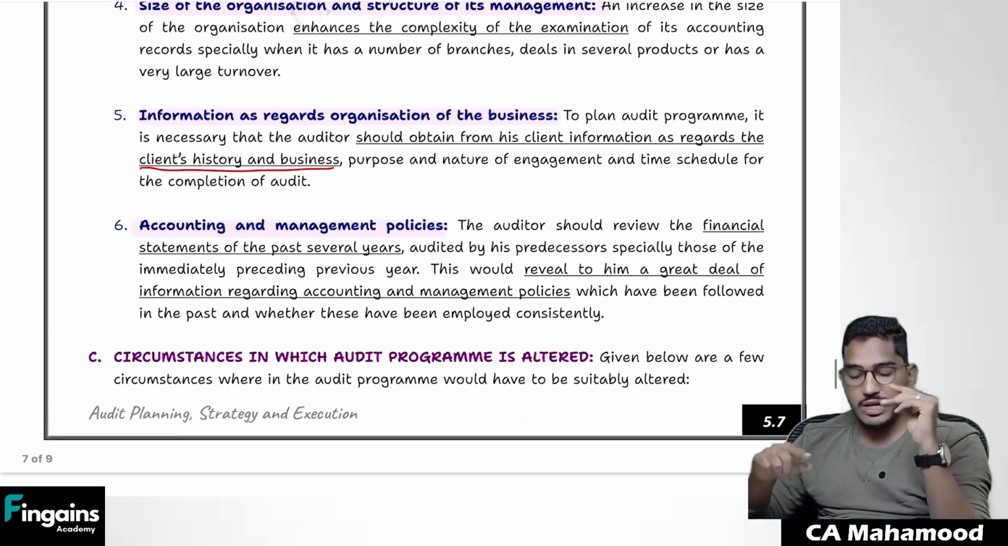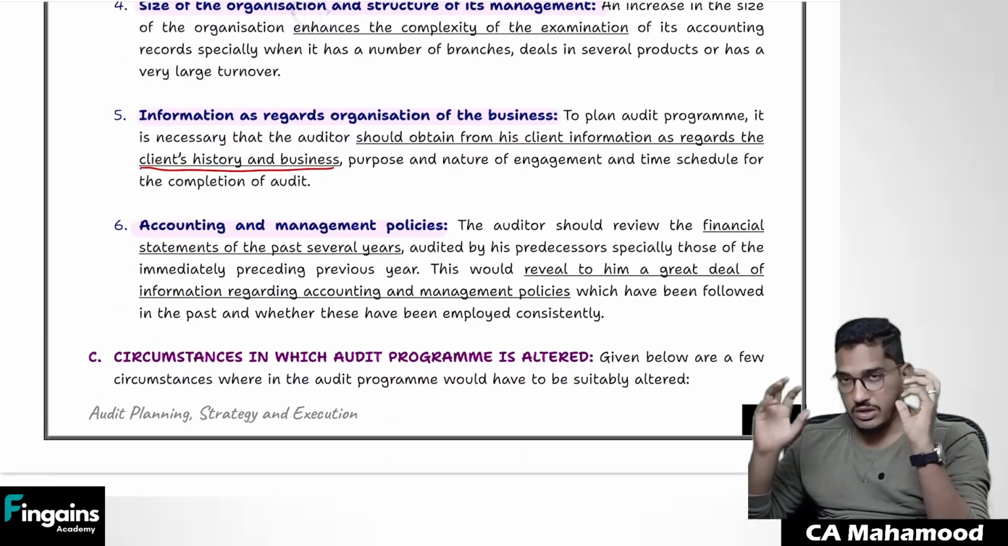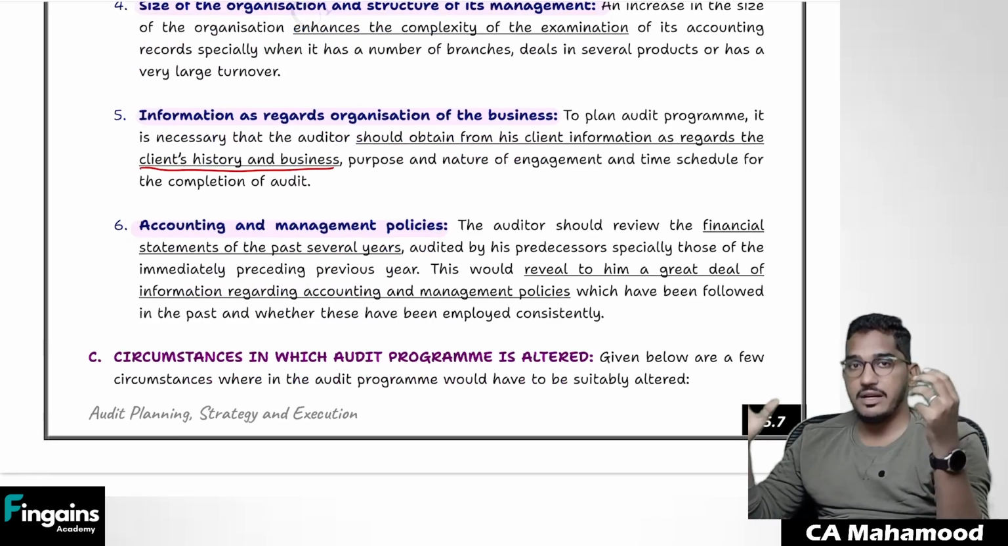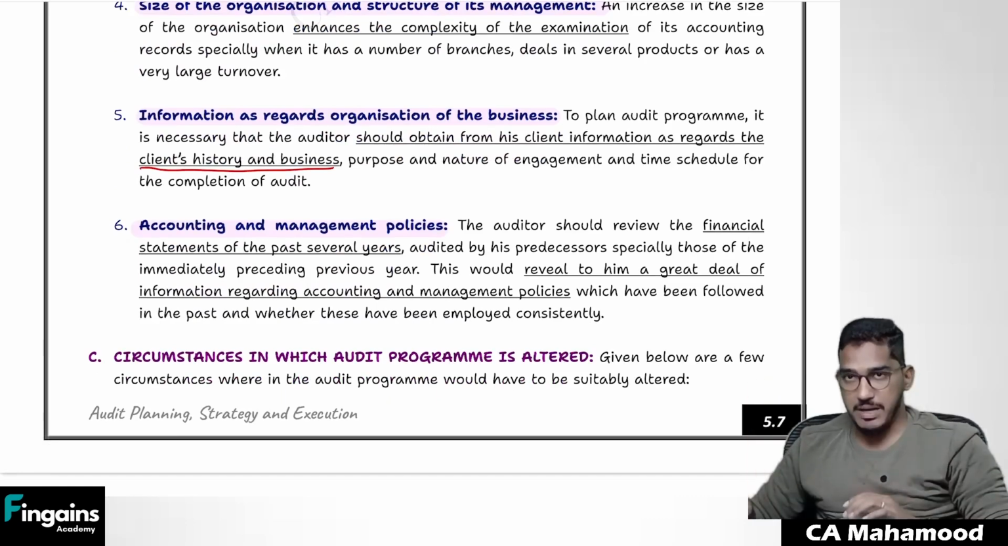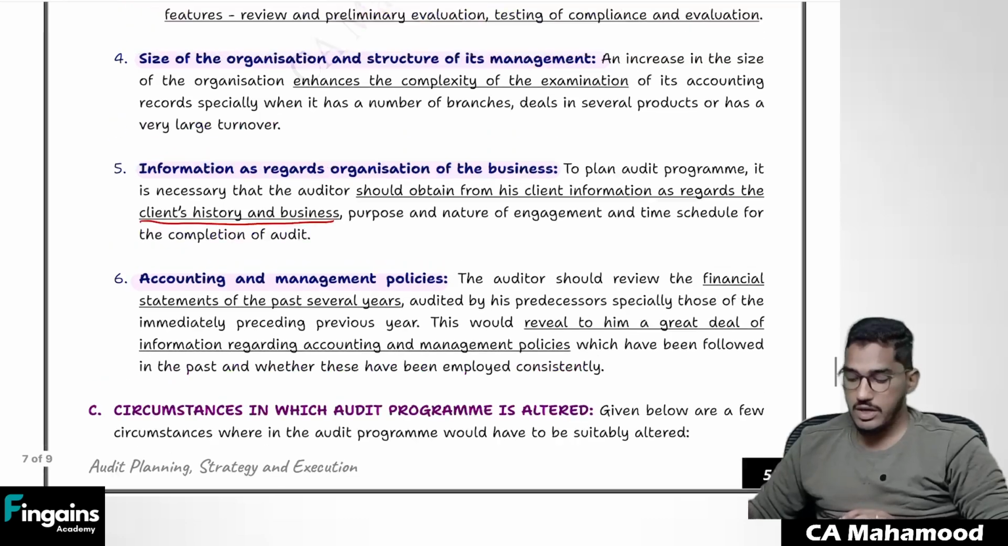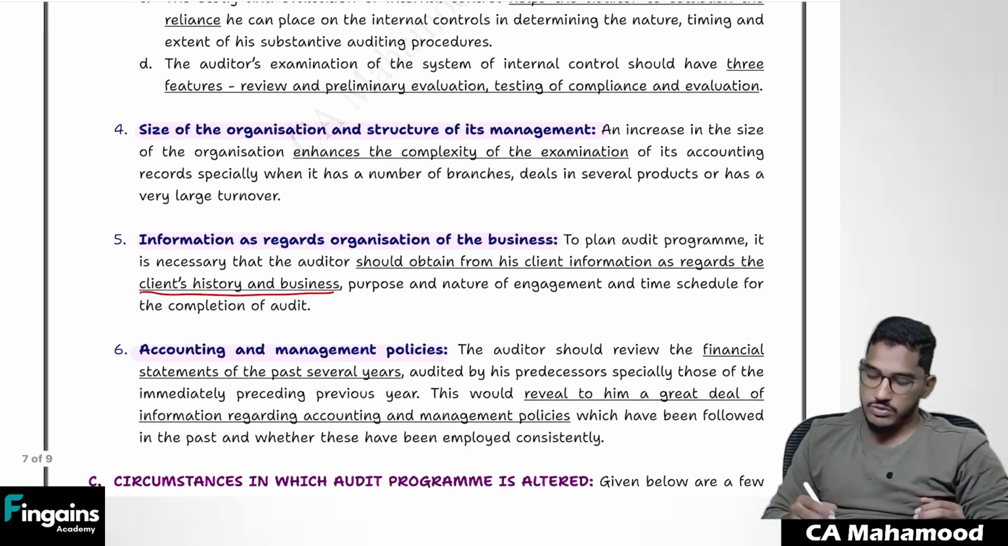And also you need to understand information as regards organization of the business. And then finally, you should also understand their accounting and management policies. Now, if you remember, I told you that you will establish audit strategy and audit plan. If required, you can make changes to your audit strategy and audit plan, right?